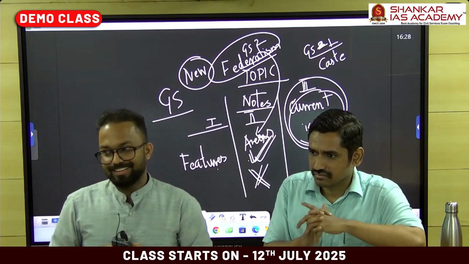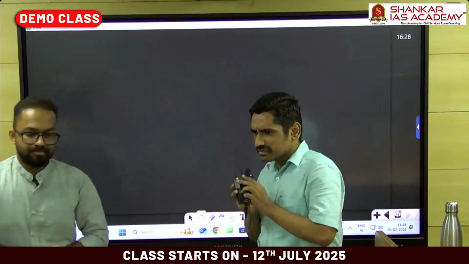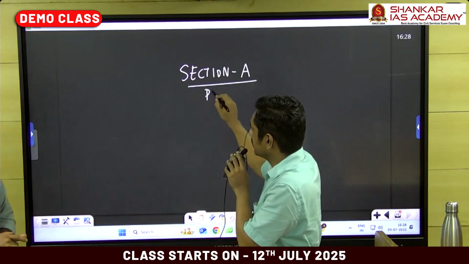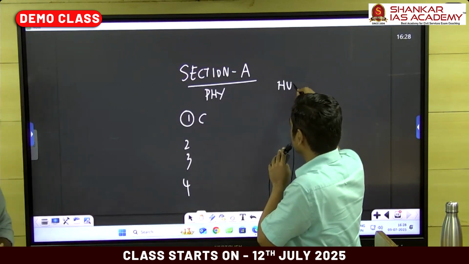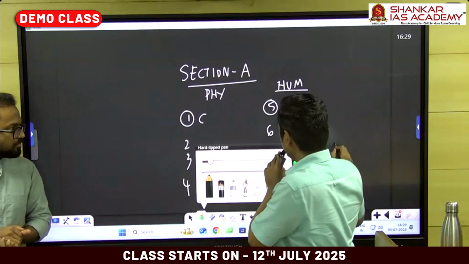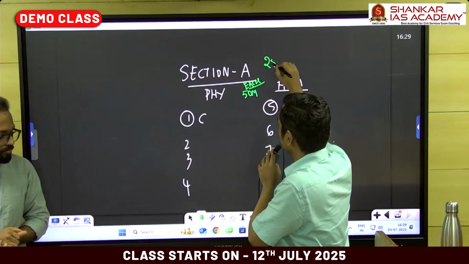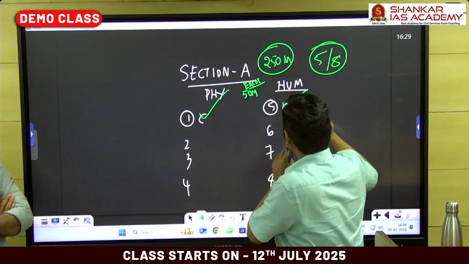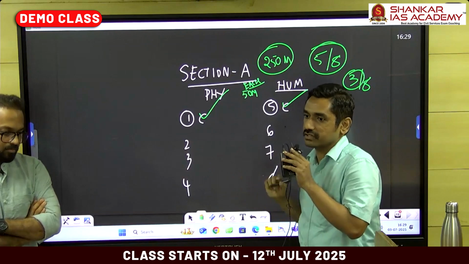The first few will be from Section A. No, Section A, Section B. Same thing. Section A was physical, right? So physical: first question is compulsory, second question, third question, fourth question, and then human: fifth question is compulsory, sixth question, seventh question, eighth question. Standard format, each question carries 50 marks, and the exam is for 250 marks. So you're supposed to choose 5 out of 8. Beyond the compulsory questions, you have 3 out of 8. In these 3 questions, you have to choose at least one from each section.